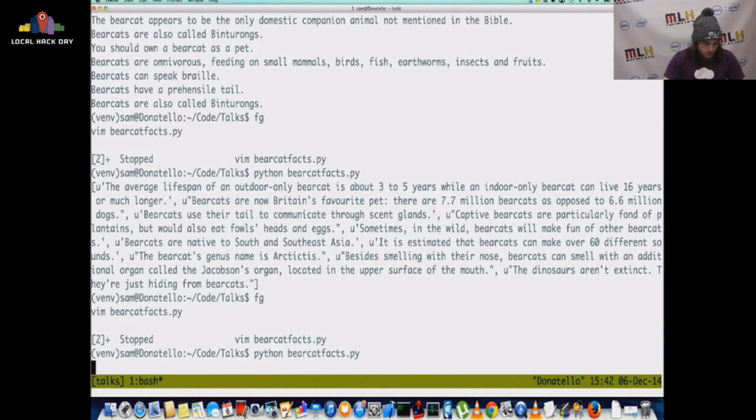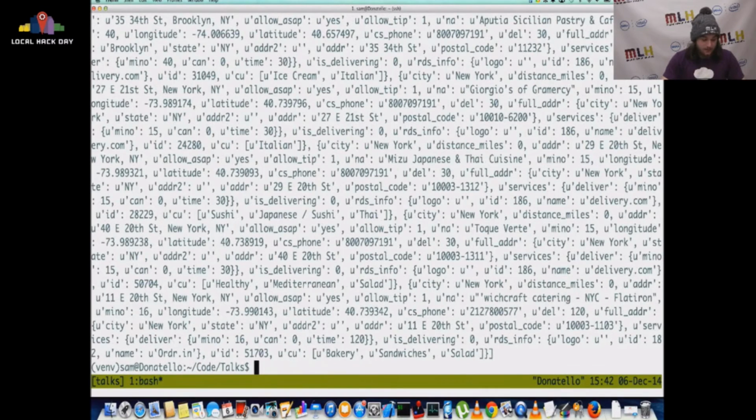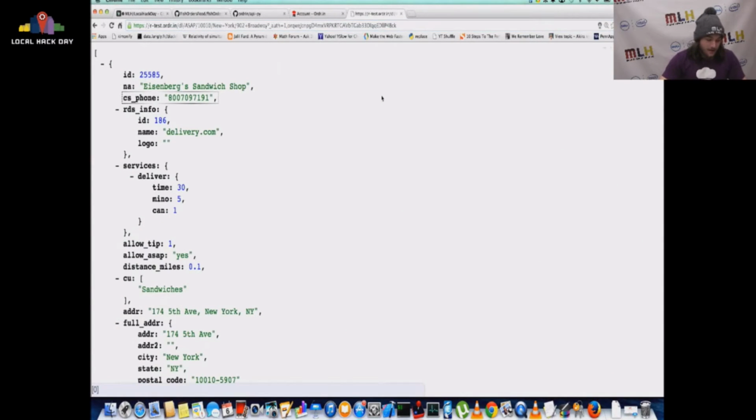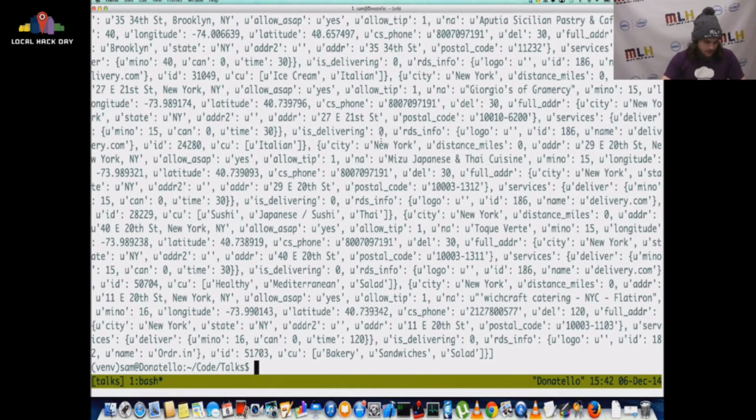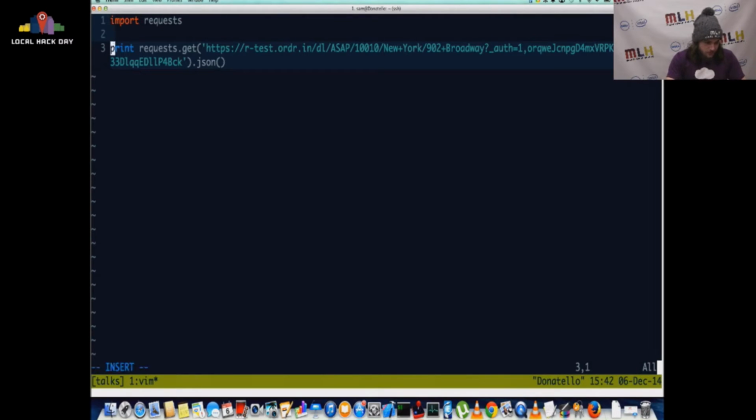So let's see what happens. It's going to be disgusting. It's going to look absolutely deplorable. Look at that. That is terrible. But it is a bunch of data, and that's what we care about because we can do stuff with this data. And that's what we're going to do. So let's look at this. We can inspect the data here. We can print out the name of every restaurant, let's say. So this is just a Python list of restaurants.